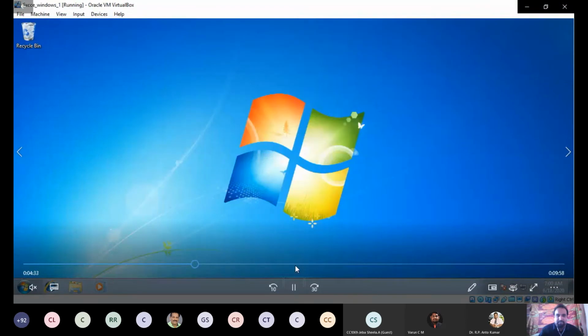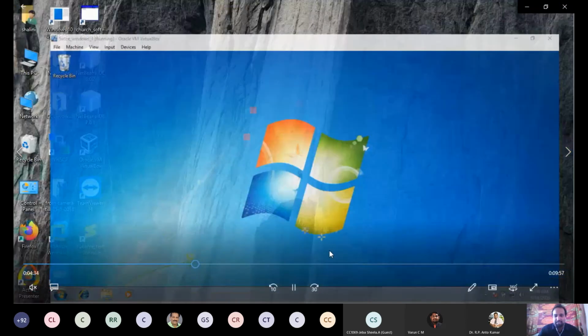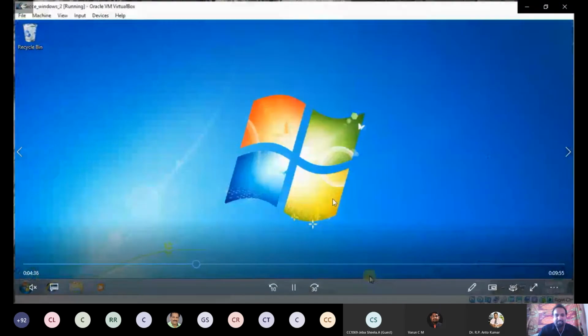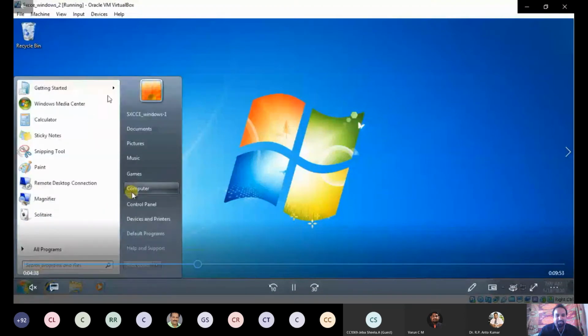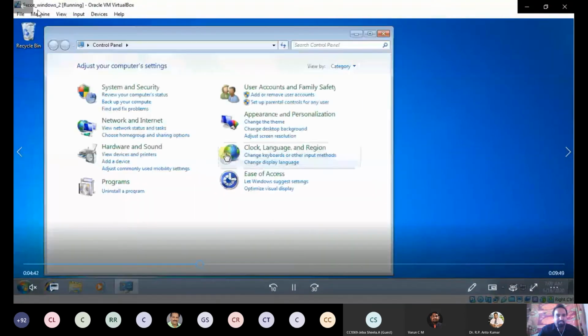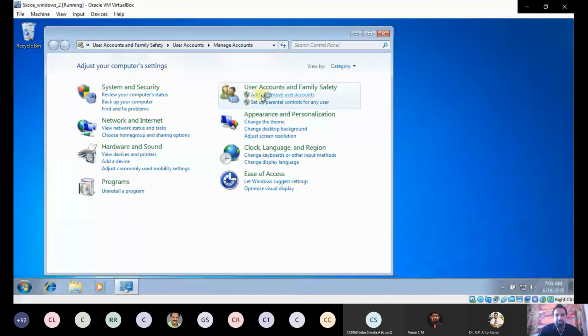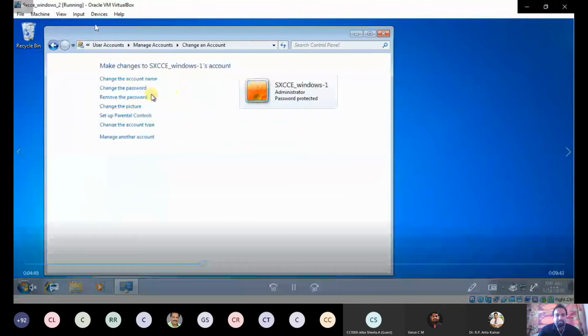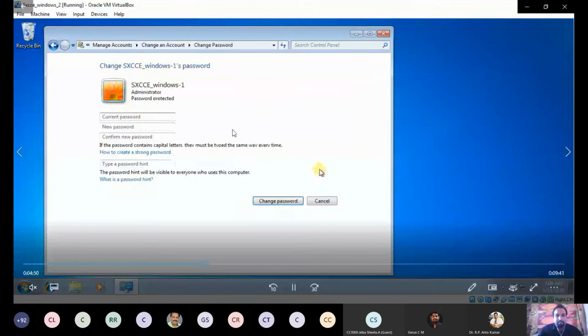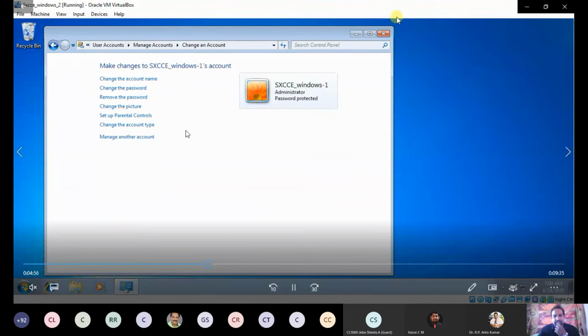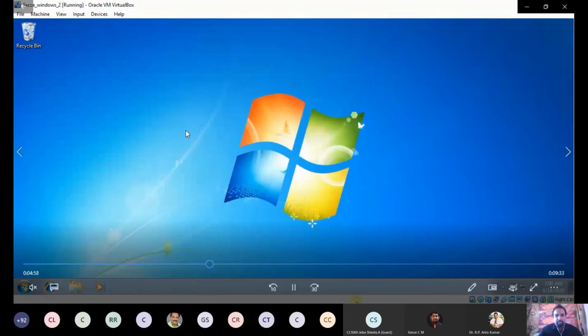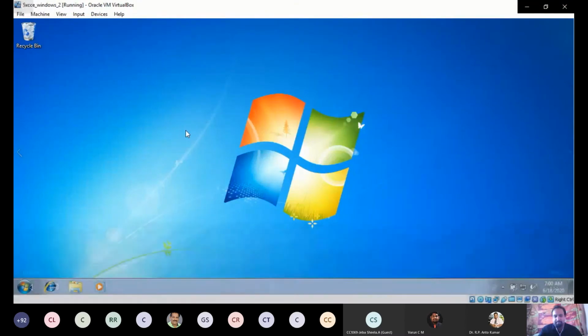So now that's the first OS. Now the same process you have to repeat for the second guest OS, that is Windows xscc_Windows_2. You have to create a password for the administrator account. In my case, I have created it already, so I am going to skip that. Okay, now the second step is over.